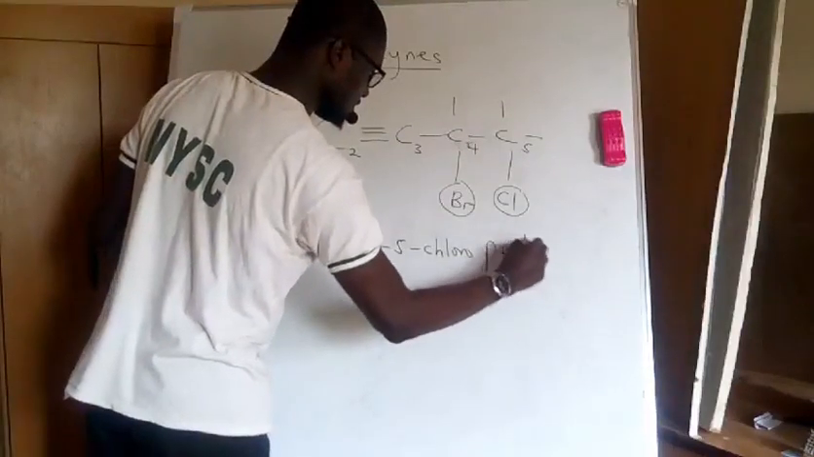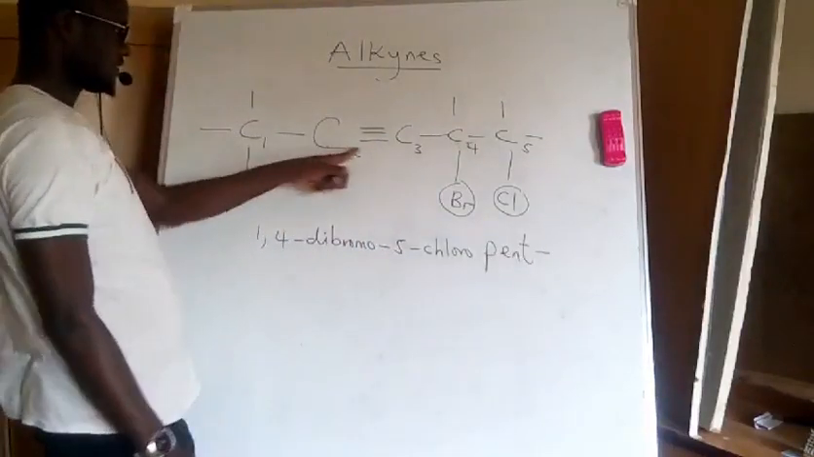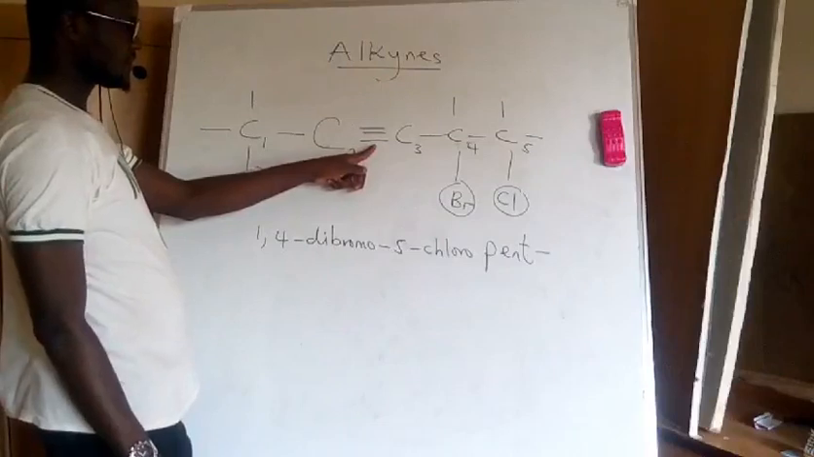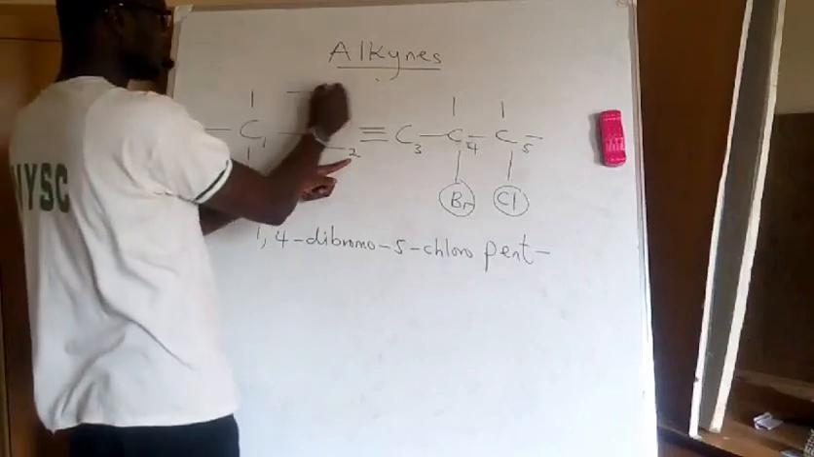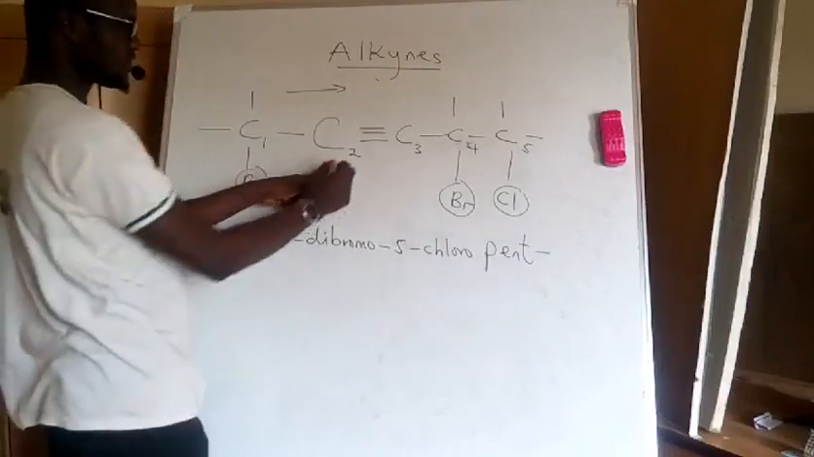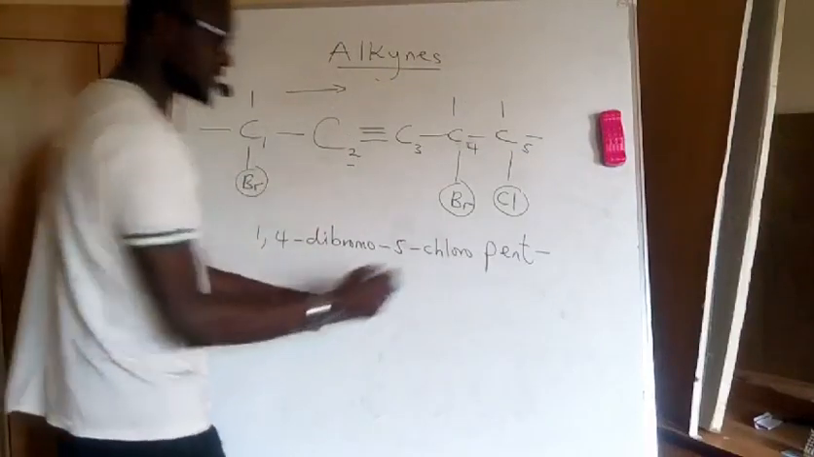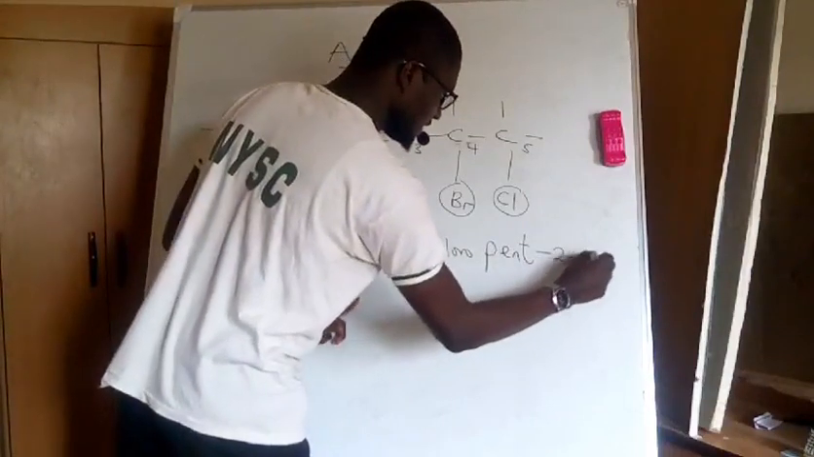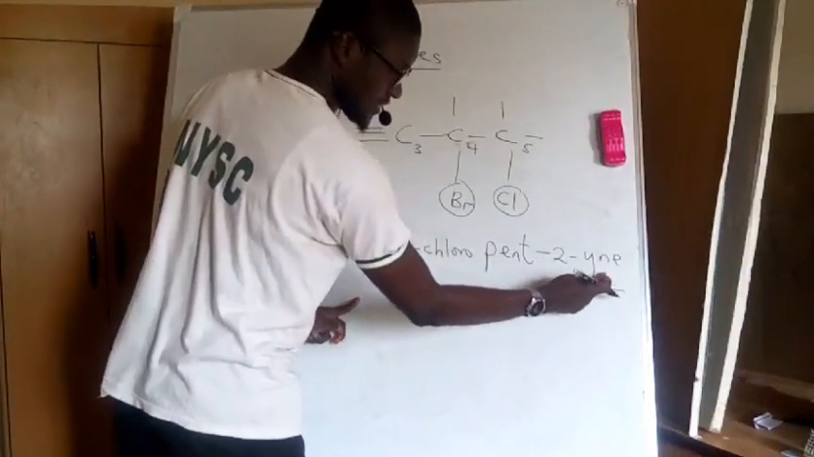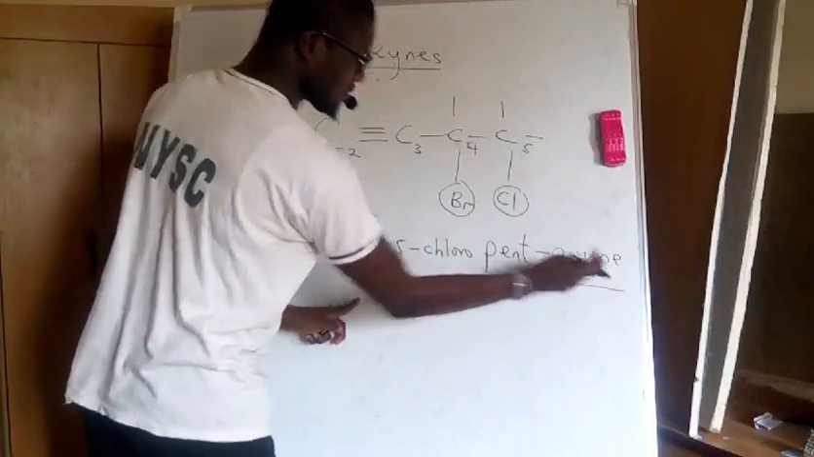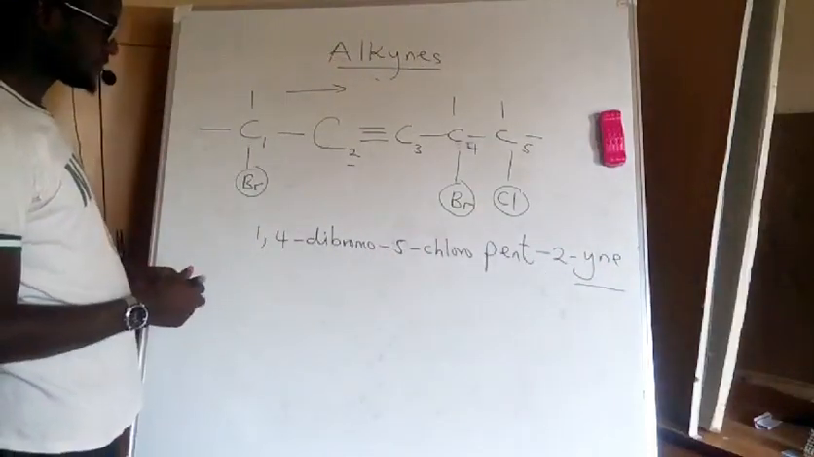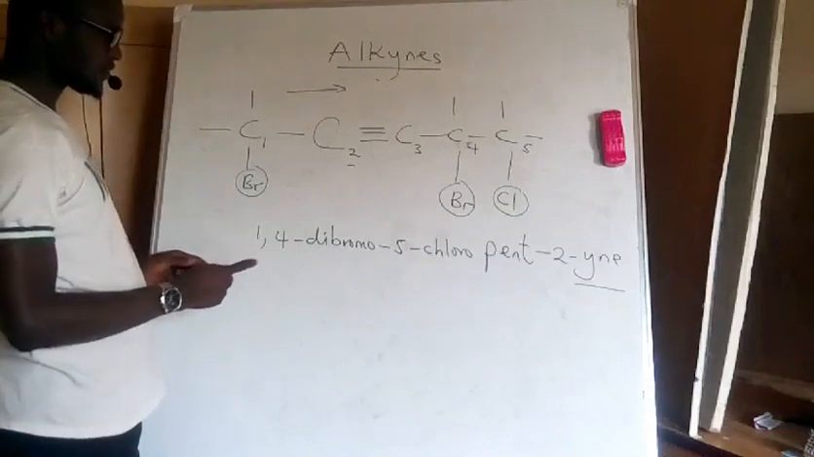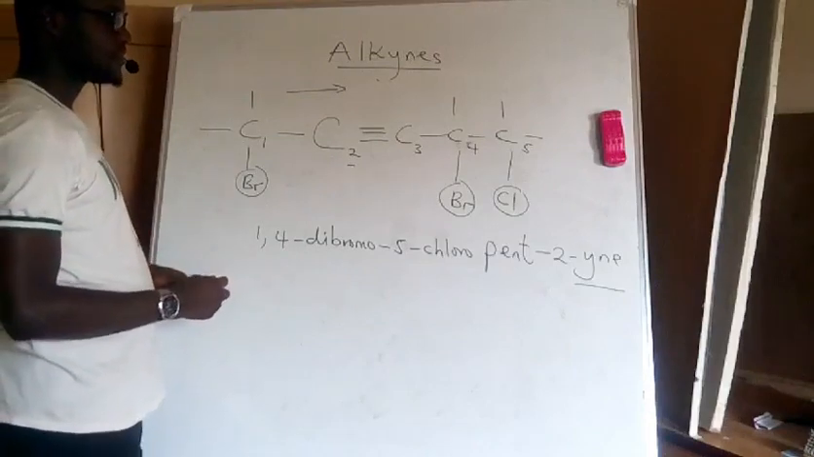pentyne. I put pent. Then my triple bond, which is a functional group, is attached to carbon number 2. If I'm moving in this position, it is found in the front of carbon 2. So it is pent-2-yne. Pent-2-yne, not ene, because we are talking about alkynes here. So this is the name of this compound. 1,4-dibromo-5-chloropent-2-yne.